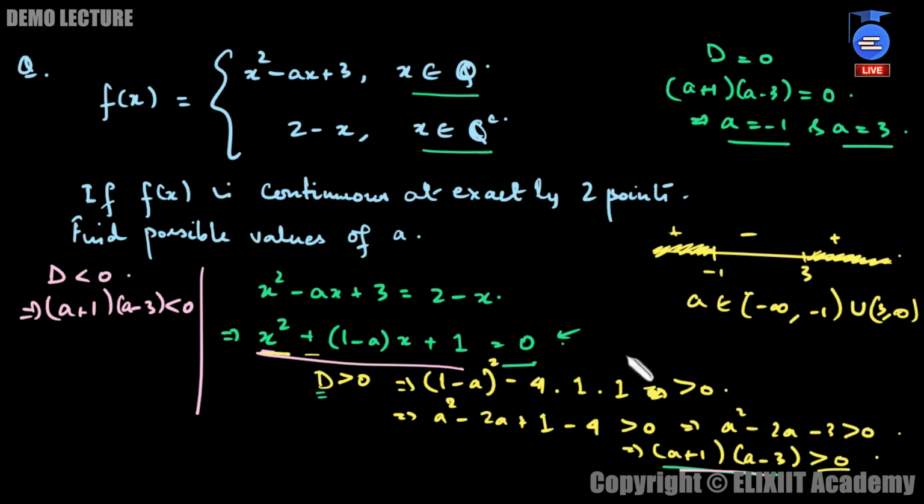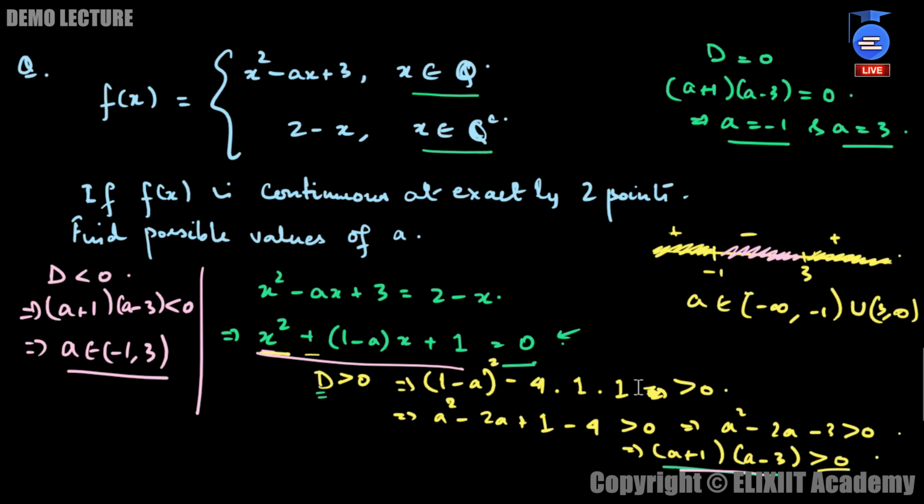We have already calculated this on the number line. So which region do we need now? We need this region, where this product is negative. So our answer would have been a belongs to the open interval minus 1 to 3.